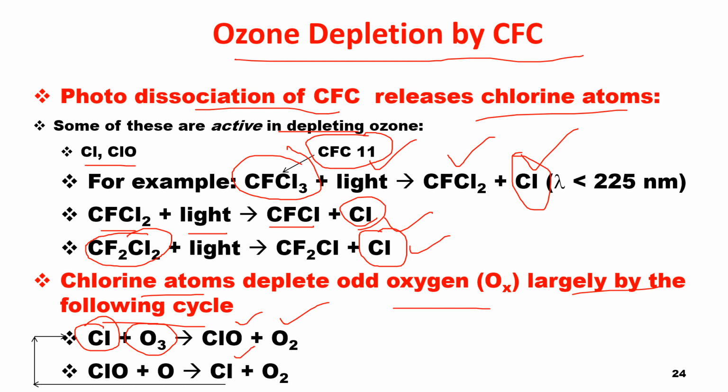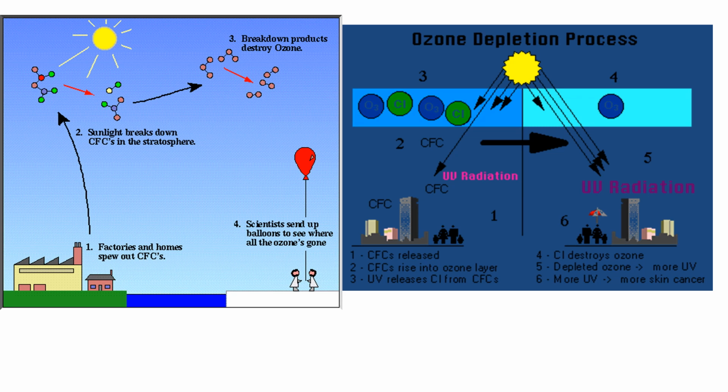So it is a continuous process of destruction that is taking place, and that is all due to this CFC compound. Here you can see the same phenomenon: whatever CFC we generate reaches the stratosphere and emits this Cl, and this Cl in the cyclic reaction goes on destroying our ozone layer.